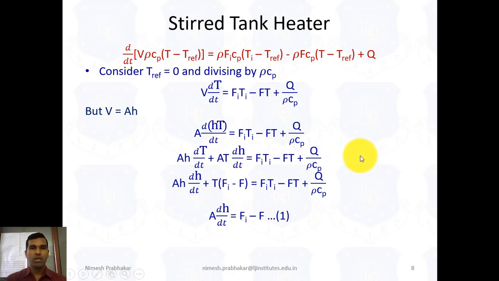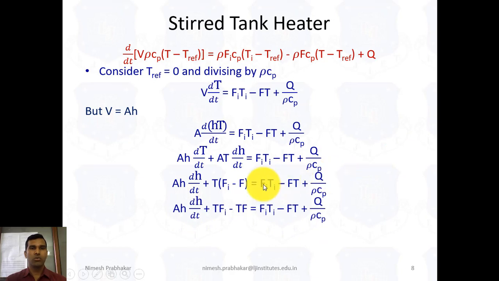Now we multiply the T term with this, so we get F into Ti minus Tf equals Fi Ti minus Fi Tf. So this Tf and this Tf cancel. So we can write this equation as A dH by dt equals, here the Fi is common, so we can write Fi Ti minus T plus Q over rho Cp.